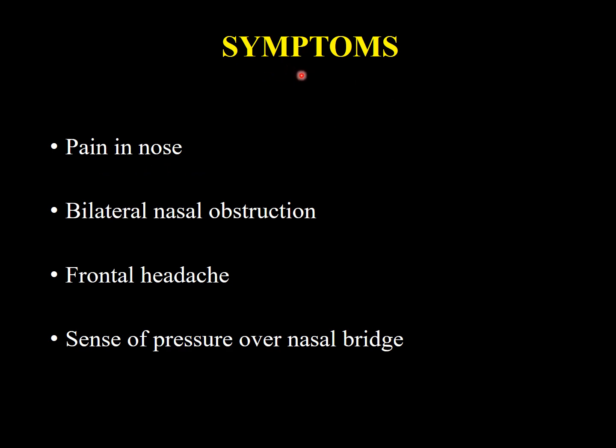Symptoms. The patient may present with a blocked nose, pain in the nose, headache, especially frontal headache, and pressure over the nasal bridge. Depending upon whether it is a unilateral hematoma or, most commonly, bilateral, the obstruction can be unilateral in cases of unilateral hematoma, which is a little less common compared to bilateral hematomas. In bilateral hematomas, there will be bilateral nasal blockage.